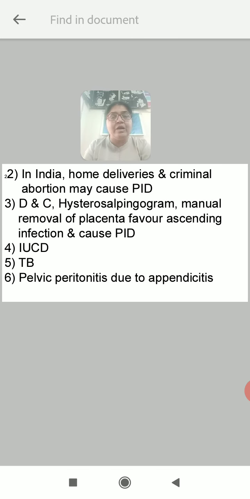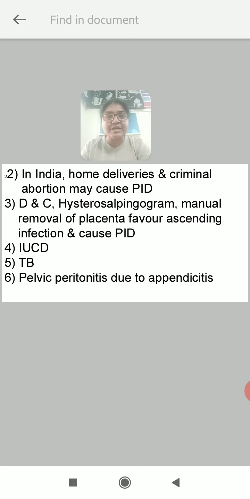In India, home deliveries and criminal abortion may cause PID because home deliveries are conducted mostly under septic measures. Aseptic precautions are not always taken. Criminal abortion is illegal abortion, so it is also conducted without maintaining aseptic precautions. So they will usually lead to PID.